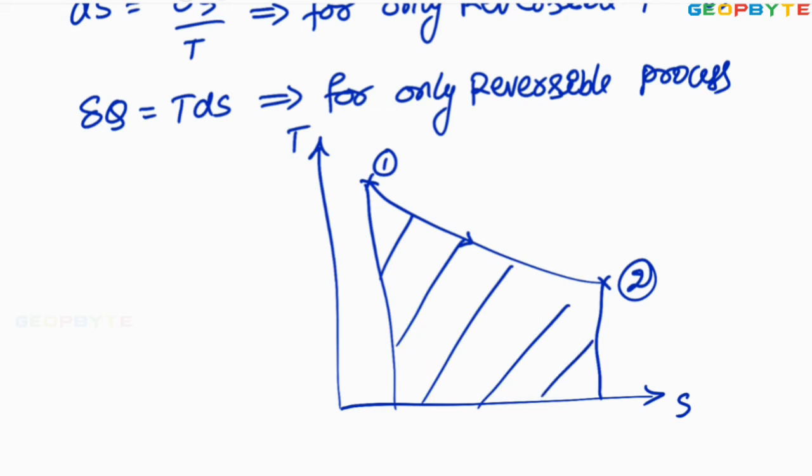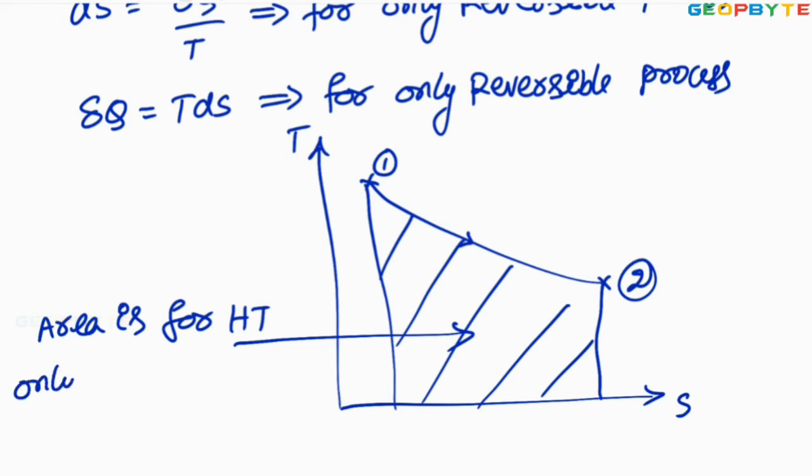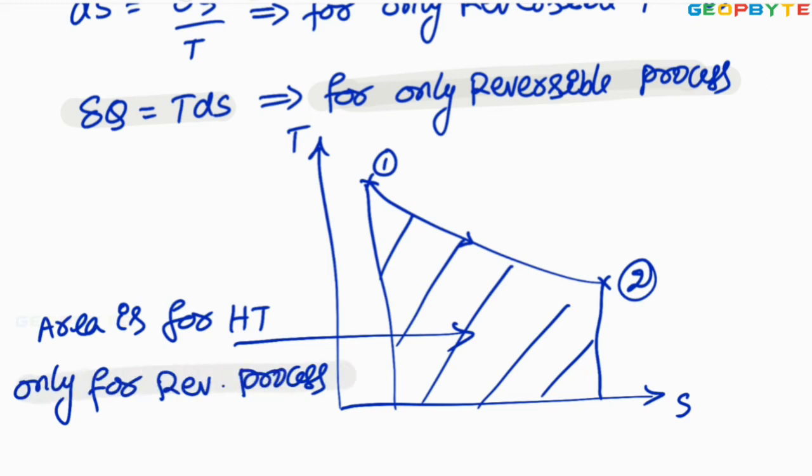So this area is for heat transfer only, very important, only for reversible process, because del q equal to TdS. Since del q equal to TdS only for reversible process, therefore area below the curve 1 to 2 in the TS diagram is equal to heat transfer, but only for reversible process. I hope you got my point.